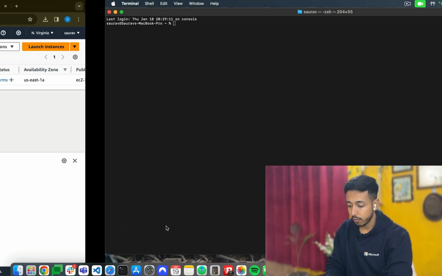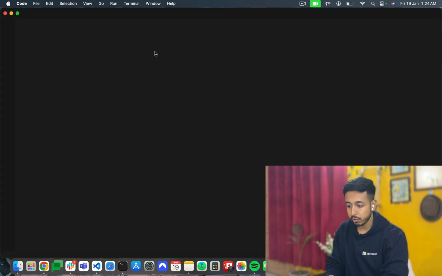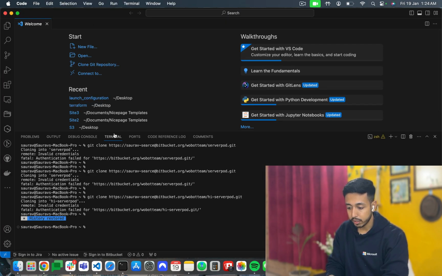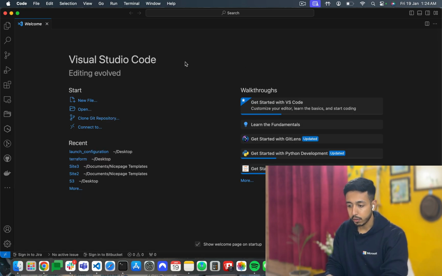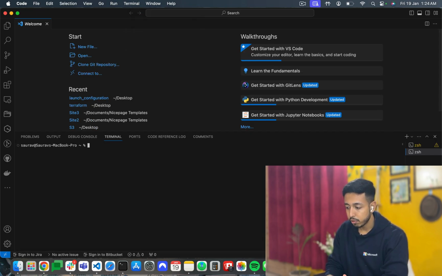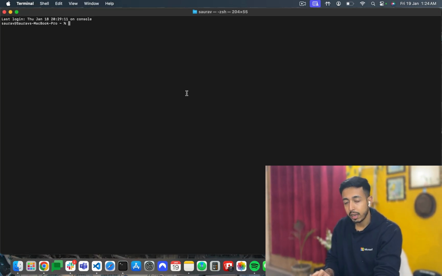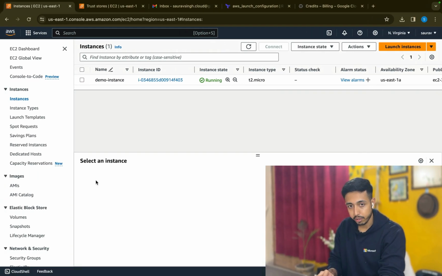Let me show you. If you open VS Code, and open the terminal here in your Windows also, let me close this. If you download VS Code, you will get an option of terminal somewhere on the top to create a terminal. So you just click on terminal, new terminal. You'll have multiple options, like it will ask bash or ZSH. So you'll have to create a bash terminal, and there also Linux commands are supported. So if you're using a Windows laptop, you can go ahead with bash. I'm on Mac, so I'll be using a terminal.